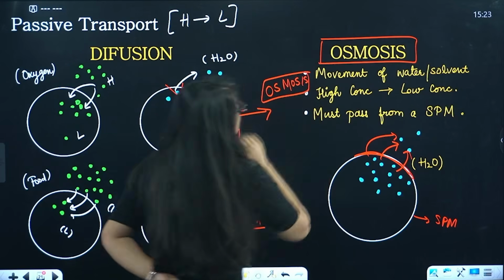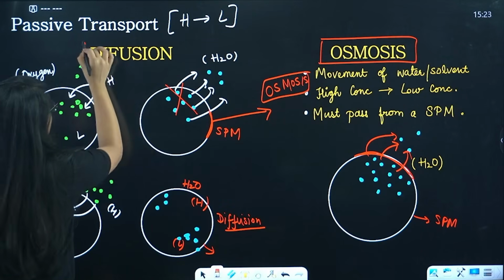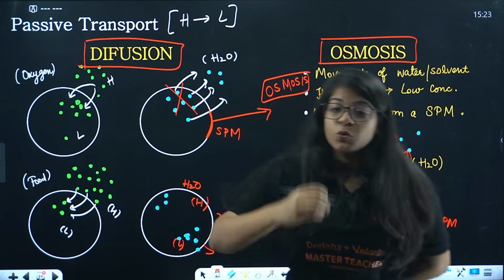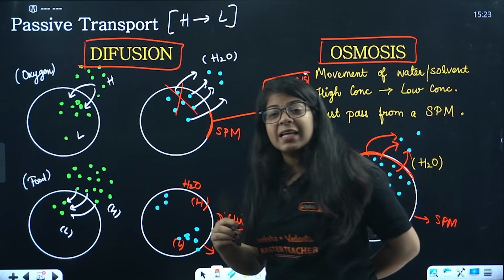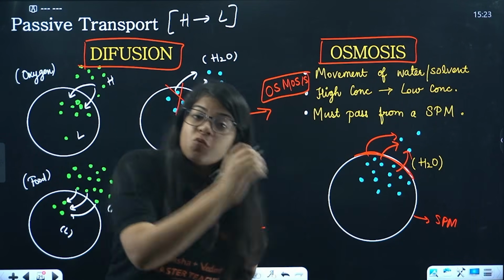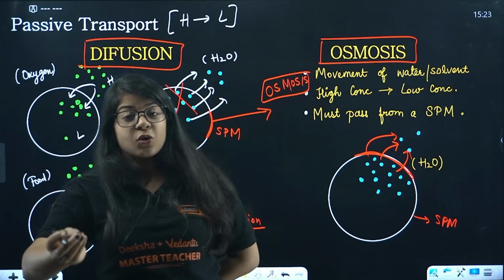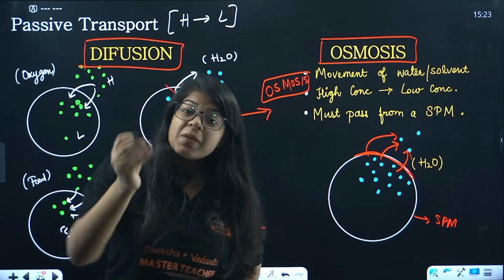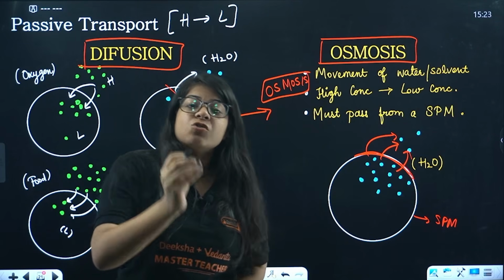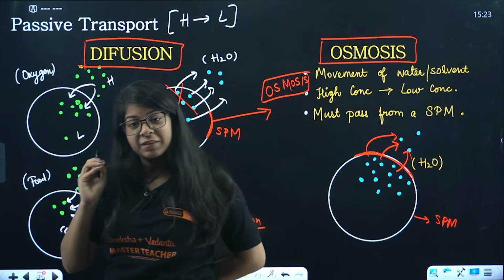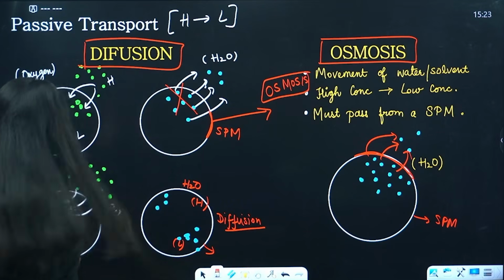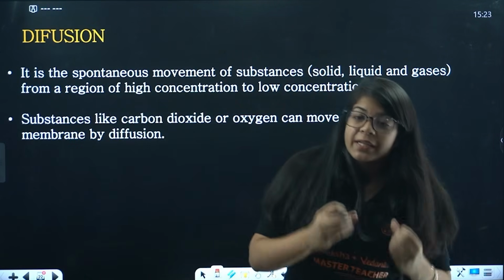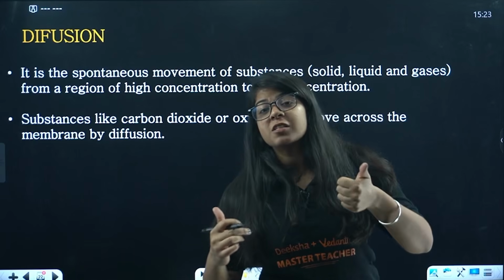And not diffusion. So diffusion is simply the transfer of substances from high concentration to low concentration. On the other hand, the transfer of water from high concentration to low concentration, while it crosses SPM, it must cross SPM. That is called osmosis. Done. So if in the paper they'll ask you what is diffusion, you can simply write it is the spontaneous movement of substances. Which were the substances?